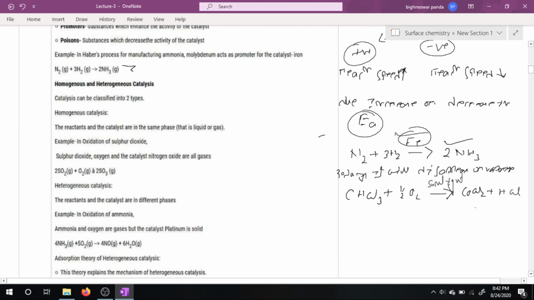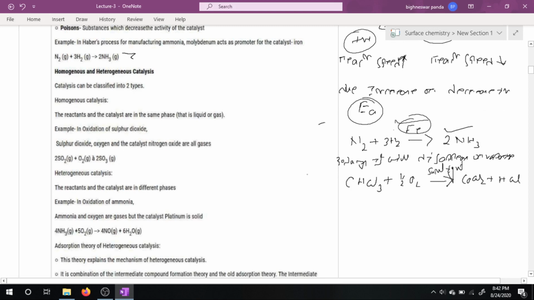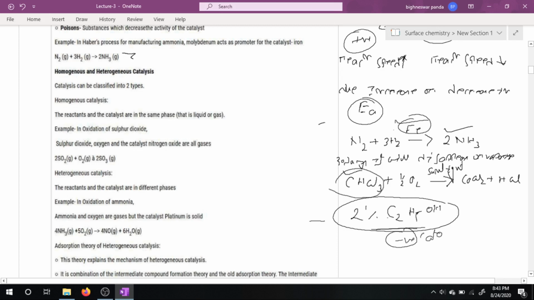So in order to stop the consumption of chloroform, we have to add 2% ethyl alcohol. If we add 2% ethyl alcohol, then the rate of reaction of chloroform with oxygen decreases. So here 2% ethyl alcohol acts as a negative catalyst.